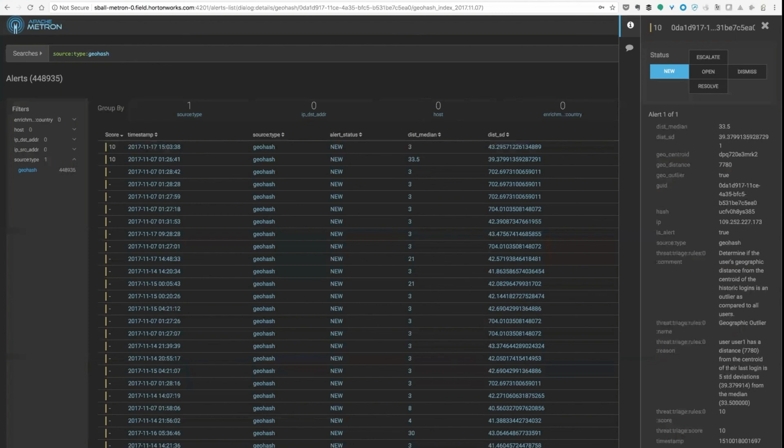If you look at the explanation of the rule that we've got here, it's 5 standard deviations, about 40. So we would have found anyone who was more than about a kilometer or so away from somewhere that they normally would be from their normal home locations. So we can be very, very fine-grained in that detection and find some of the threats which other systems like this might ignore.